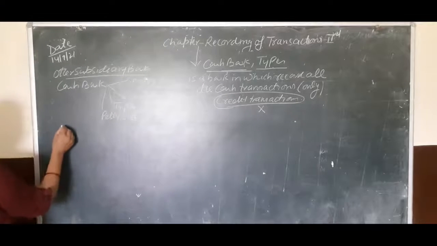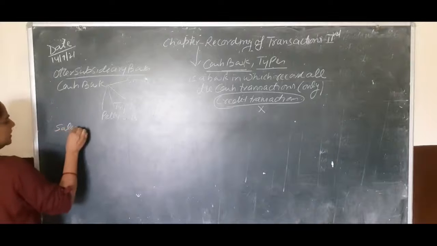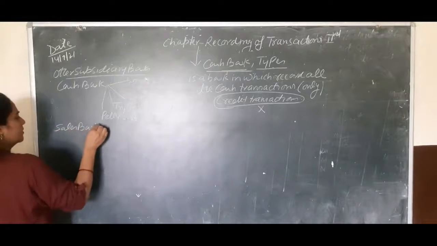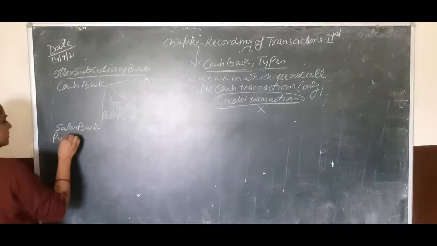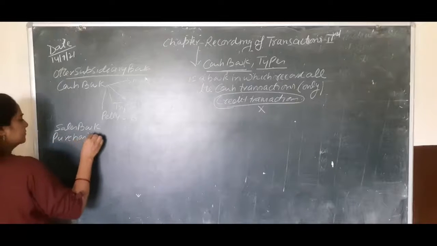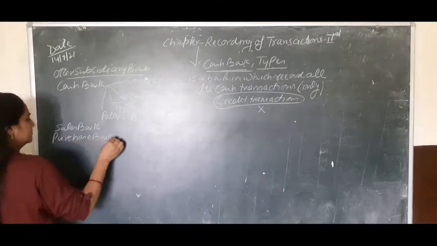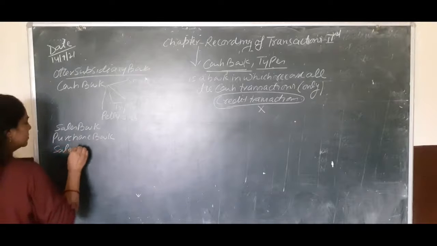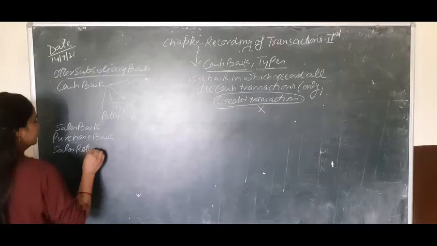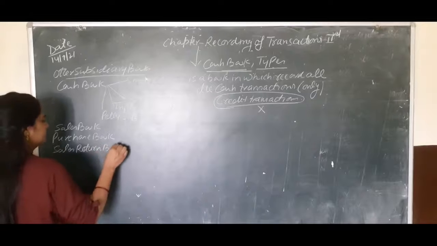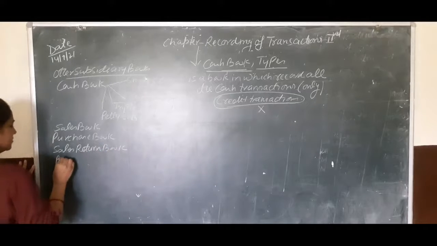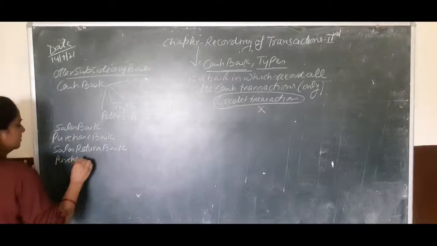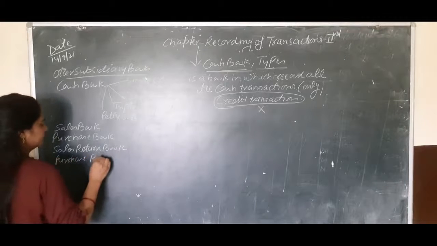Next is the sales book, purchase book, sales return book, and purchase return book.